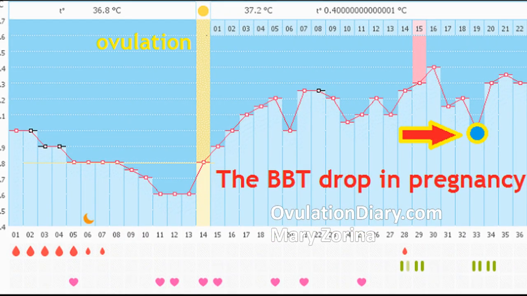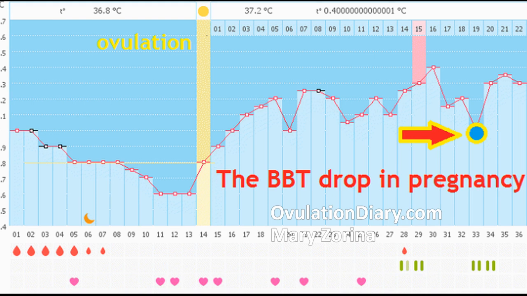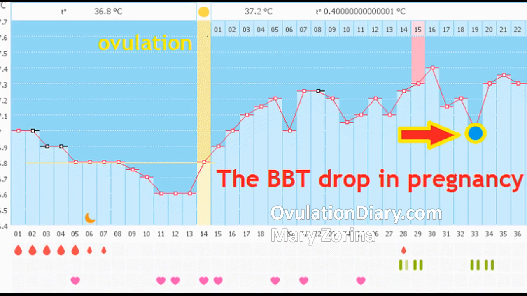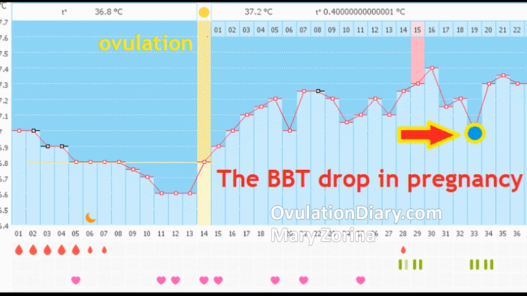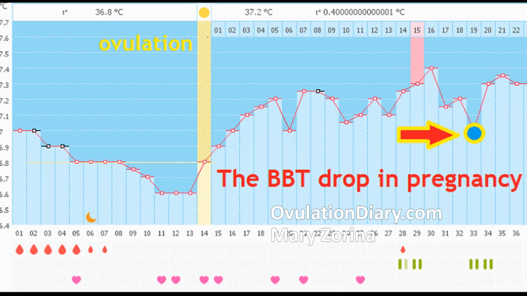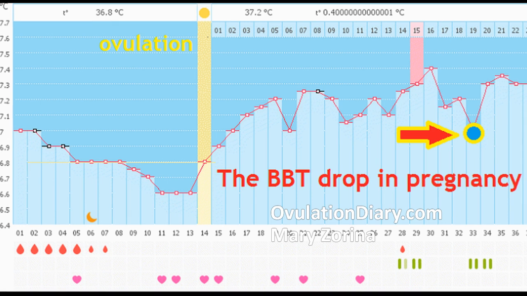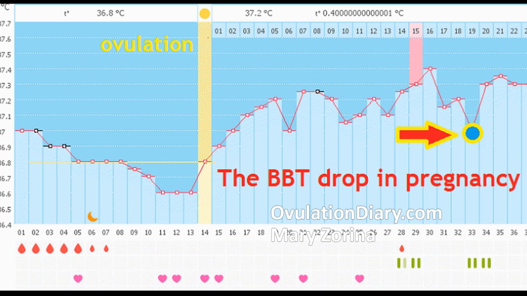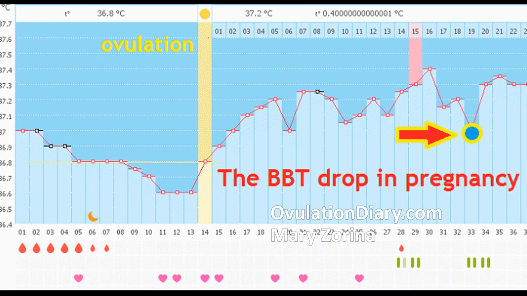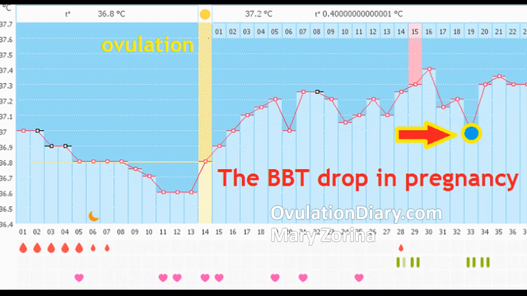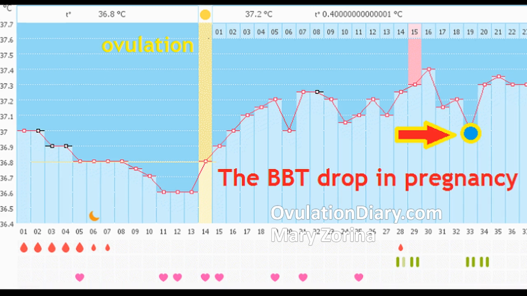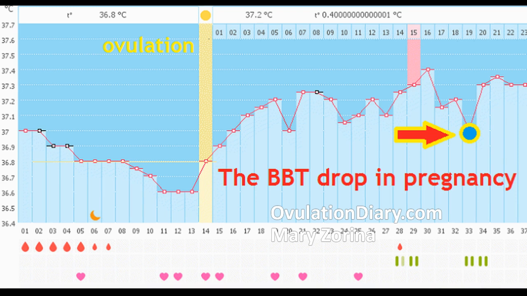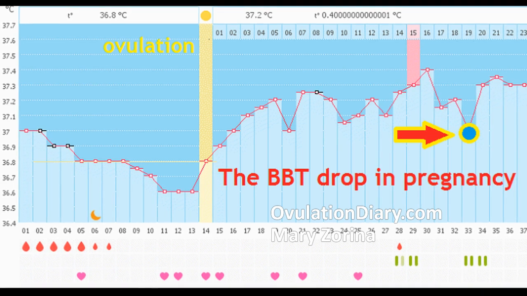If the basal body temperature has dropped before the end of the first trimester, this indicates a decrease in the amount of progesterone. Note: dropping of the basal body temperature in the first trimester does not necessarily indicate that pregnancy is at risk. Due to a lack of progesterone, you need to observe the dynamics. You should act immediately only when there is a pain in the lower abdomen or lower back in combination with spotting. Here you can see the drop in the BBT for 1 day with confirmed pregnancy on the BBT chart.